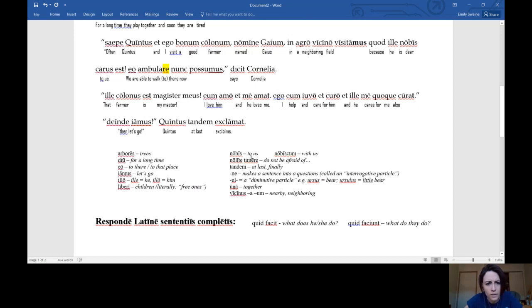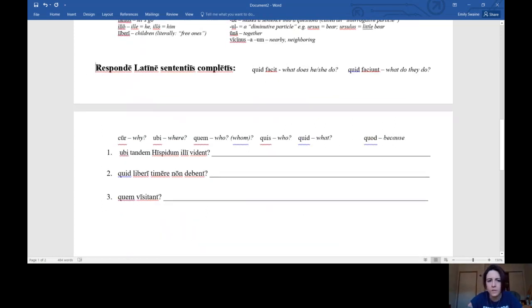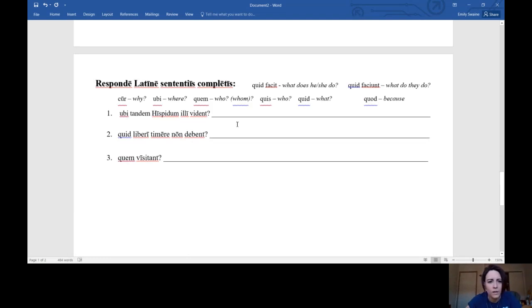All right, about 2 minutes left, guys. We're going to look at the Responde Latine. Okay, so ubi tandem Hispidum illi vident. That means where at last do they see Hispidus? Okay, they see him near a stream, don't they?